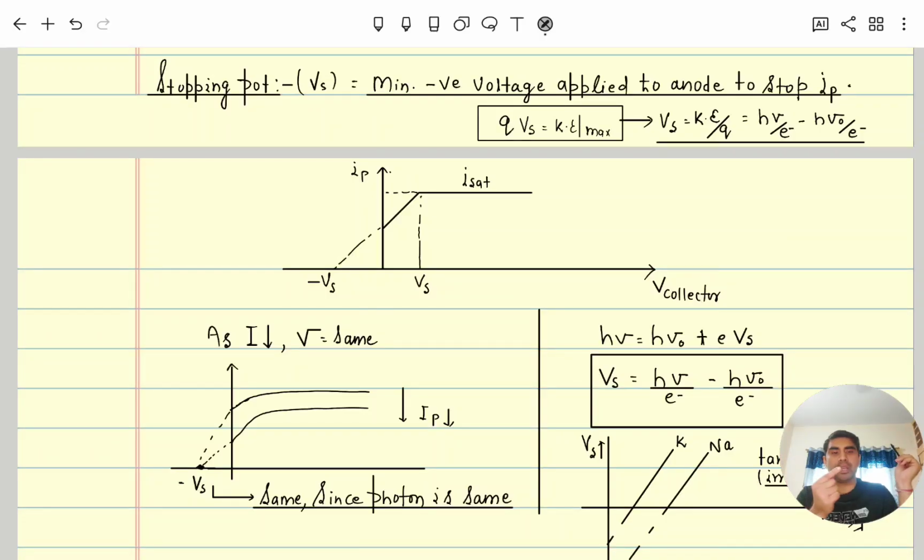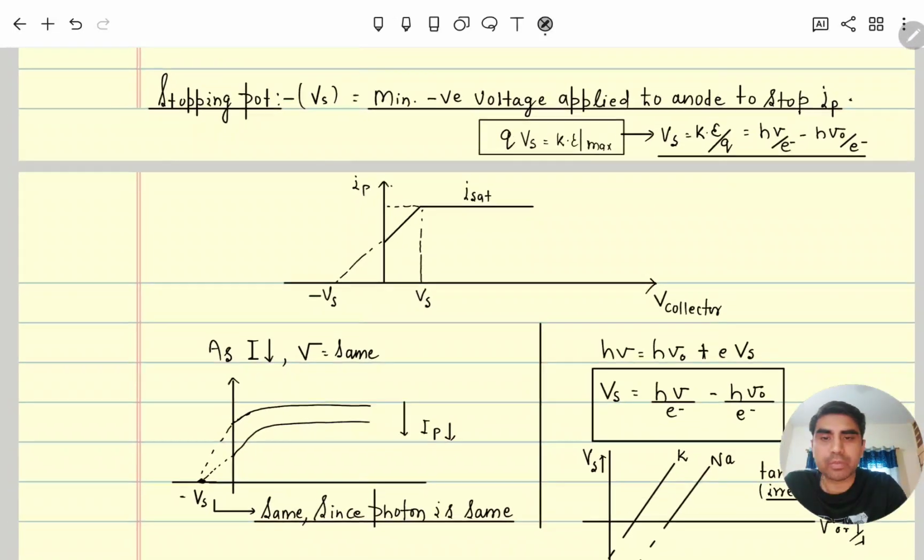So when an electron is coming and about to touch the anode, but the polarity is now changed, there will be repulsion. It is about to touch, but now it will return back. Before, it was moving from cathode to anode. Why does it return? Because we changed the polarity: the anode became negative and the cathode became positive. So that minimum voltage is what is called the stopping potential.